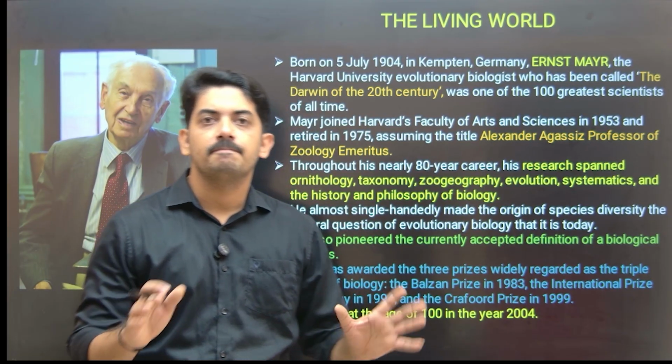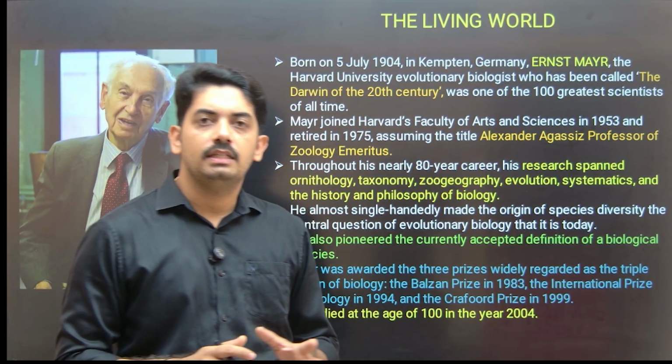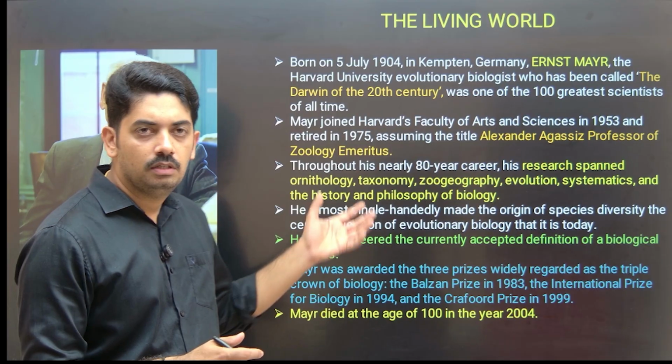So these are the concepts he has taken up in his research.